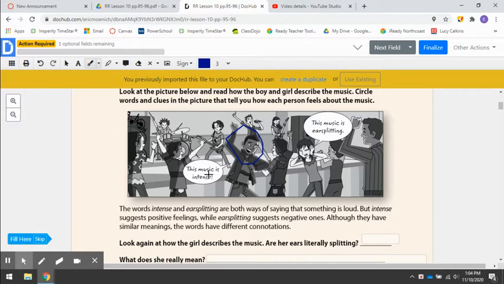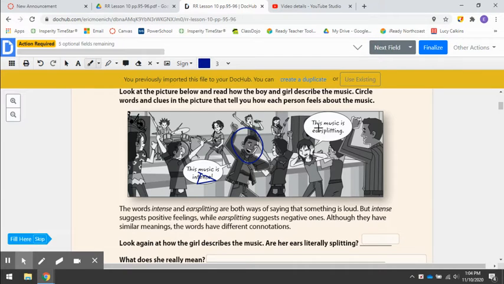And then what he's saying is this music is intense, right? So based on what he's looking like and doing there and what he's saying, I think that he means that the music is intense, like in a good way. Like, whoa, this is an intense song. I like it, right? Sorry, that's kind of a weird triangle. Then the girl here, if I were to circle her and look for a clue, she does not look like she's having a good time, right?